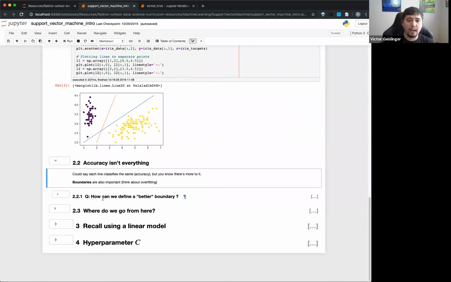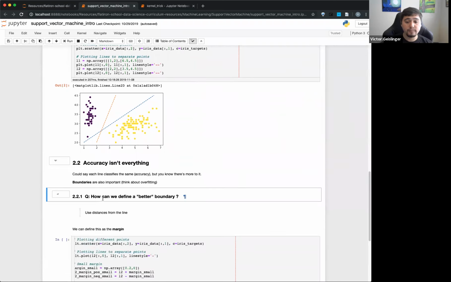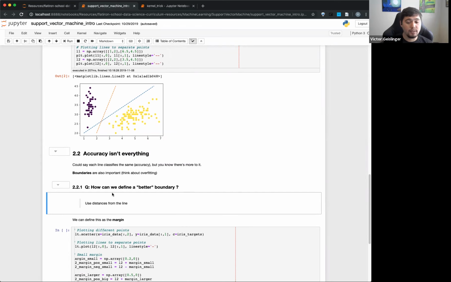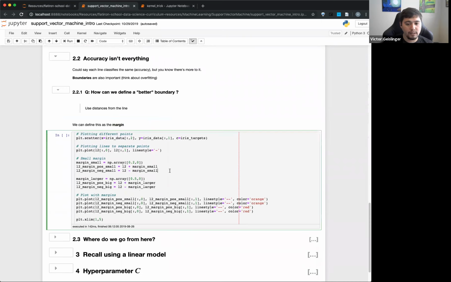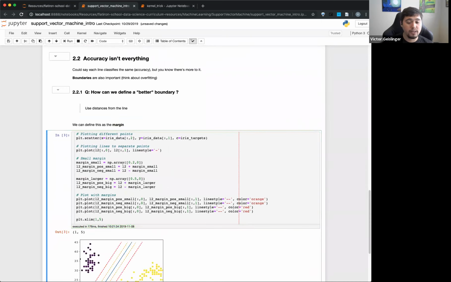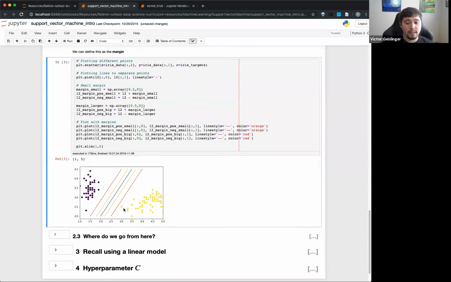So the real question is, how do we define this better boundary? The way we can think about this, like Jenny said, is the margin: basically a little extra space between these two data sets. This is what we call the margin here. You can also show it by plotting out these margins, big margins and smaller margins. You can take this blue line from the original, and see these two yellows that are opposite of each other, and then these red lines right here.